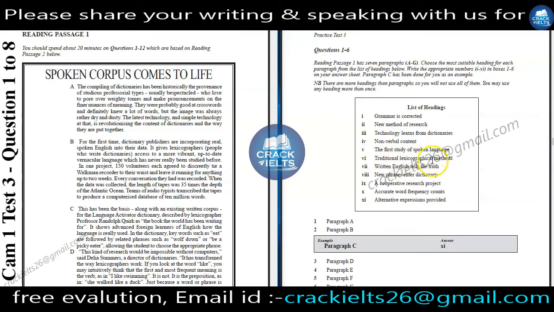Traditional lexicographical methods. Traditional lexicographical. These both are our keywords. Written English tells the truth. Written English and truth. These three are our keywords. New phrases enter dictionary. New phrases and dictionary. These both are our keywords.